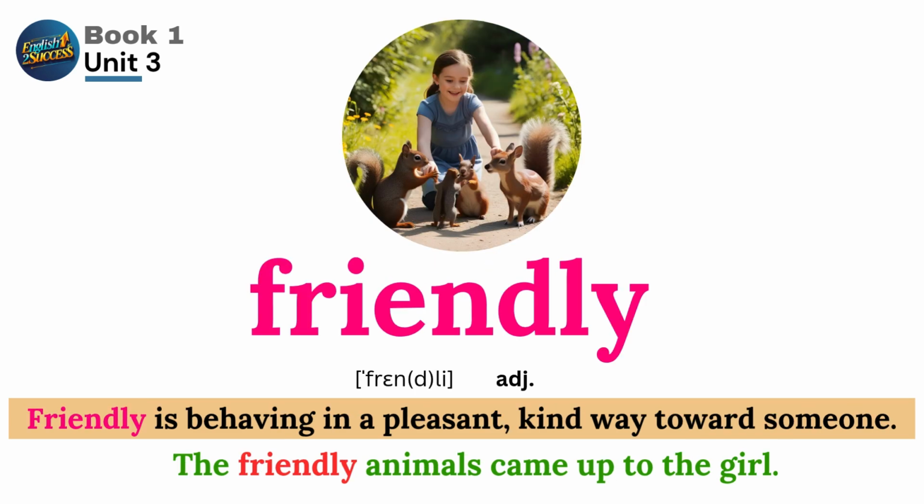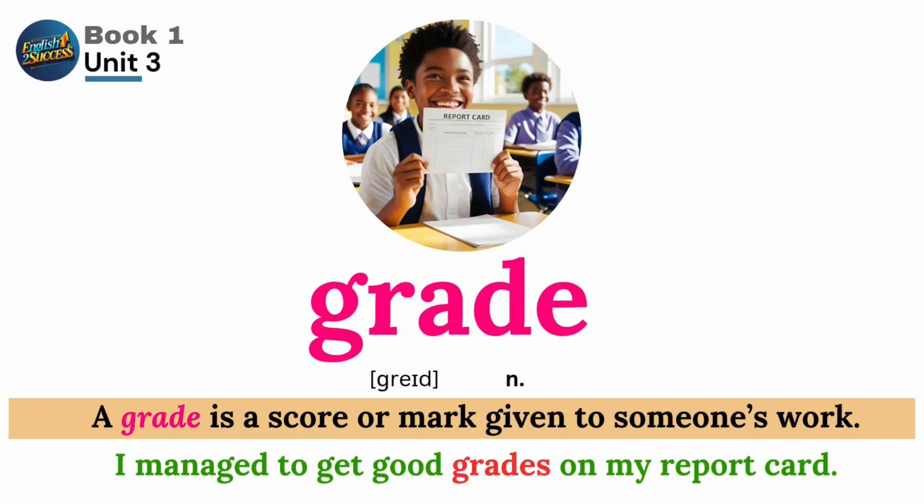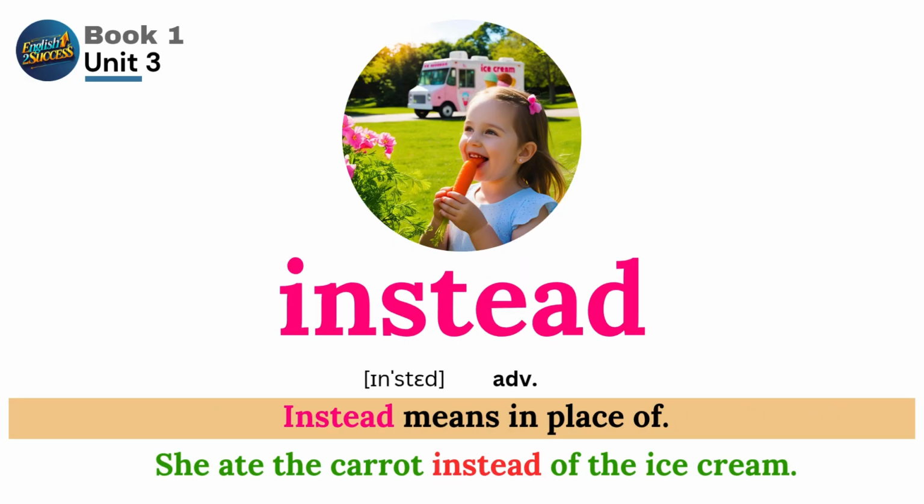Friendly. Friendly is behaving in a pleasant, kind way towards someone. The friendly animals came up to the girl. Grade. A grade is a score or mark given to someone's work. I managed to get good grades on my report card. Instead. Instead means in place of. She ate the carrot instead of the ice cream.